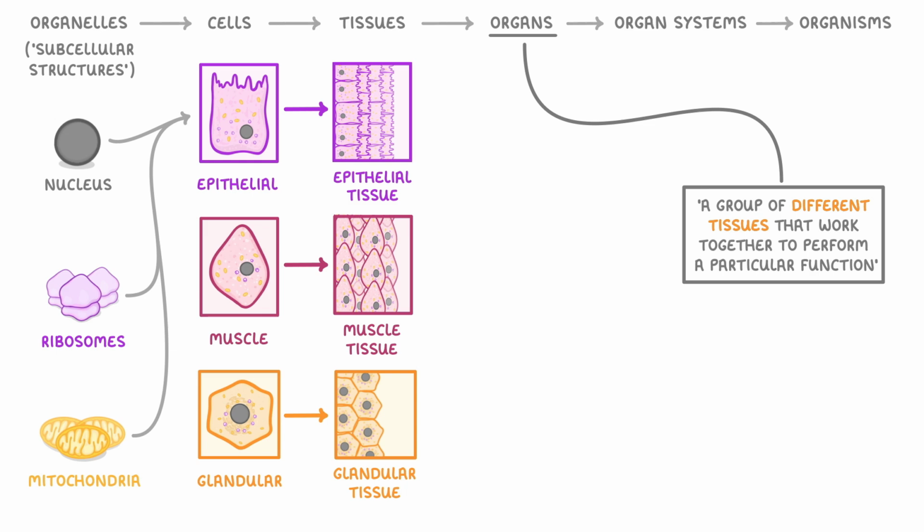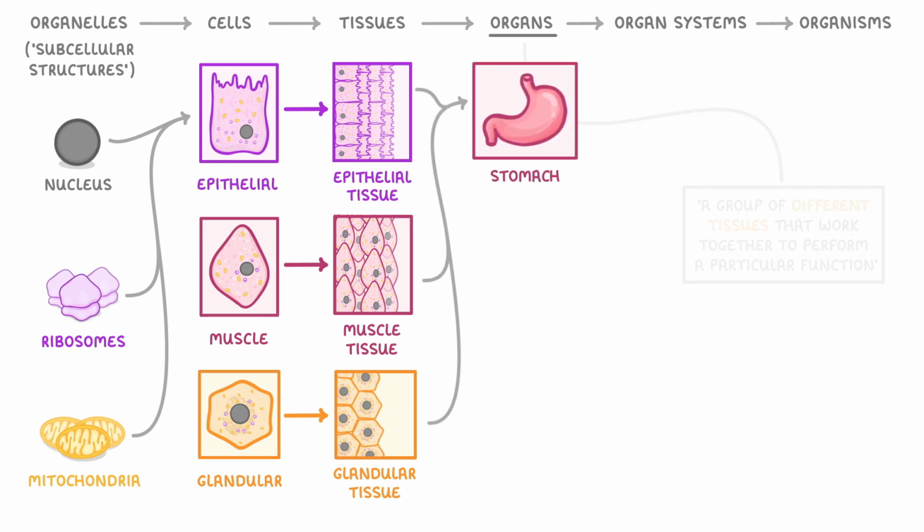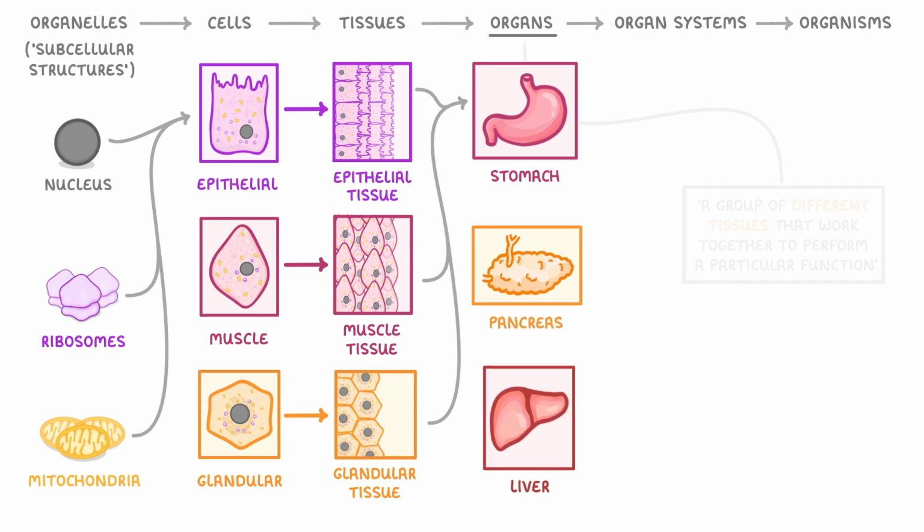So epithelial tissue, muscular tissue, and glandular tissue may all work together to form an organ like the stomach, which in this case has the particular function of killing microorganisms and breaking down proteins. Meanwhile, different combinations of tissues might form other organs, like the pancreas or the liver.